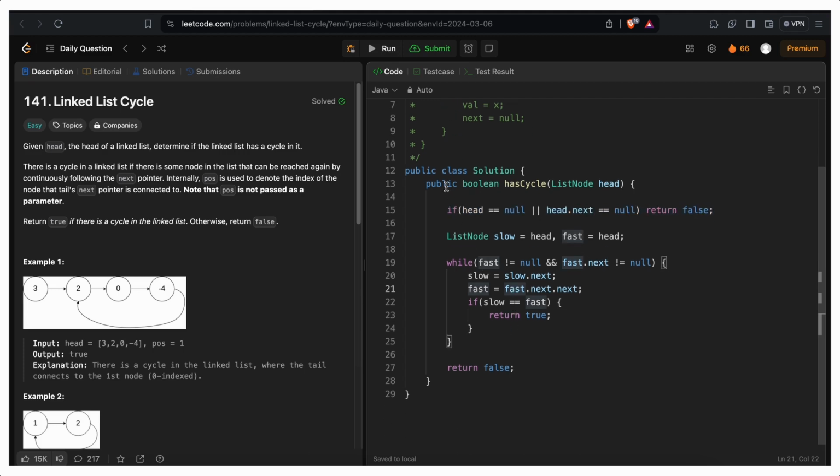I'm not discussing the time and space complexity for this approach. You guys will tell me what will be the space and time complexity for this problem. Let me know in the comment section.